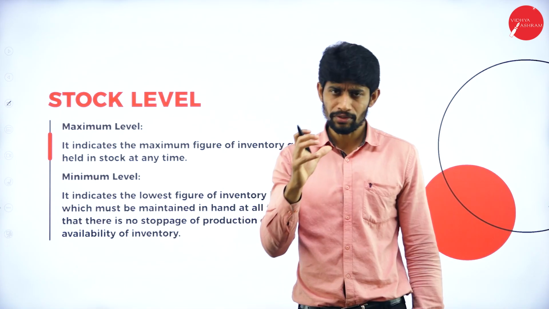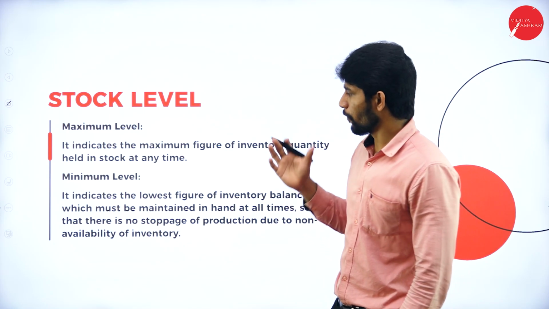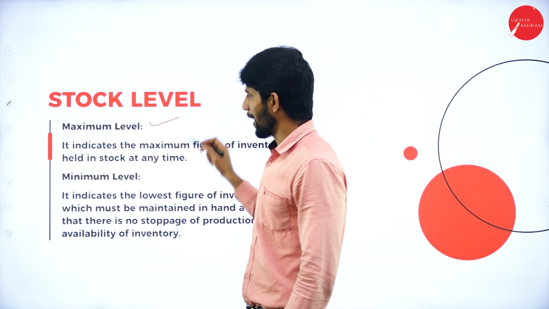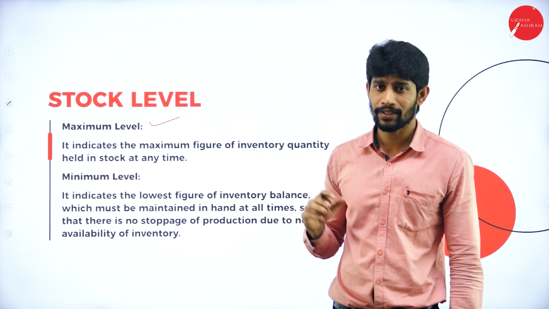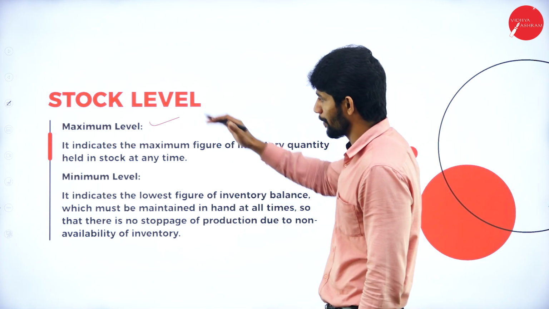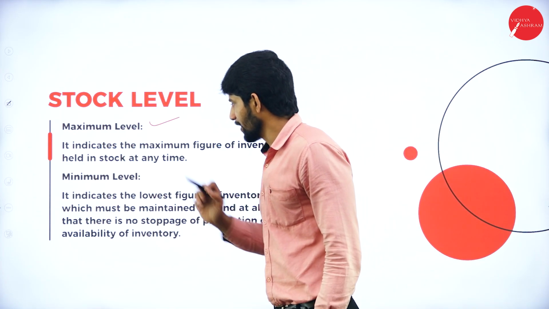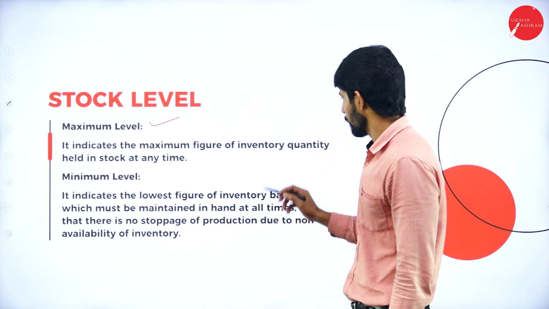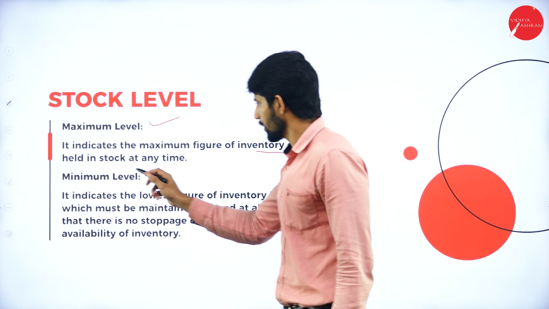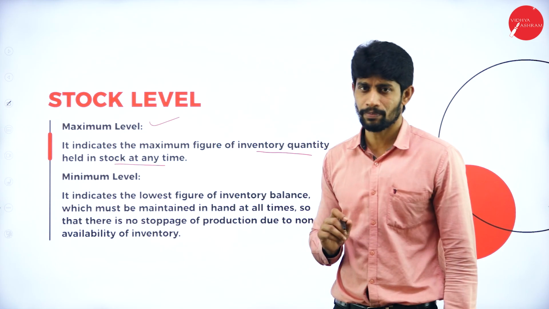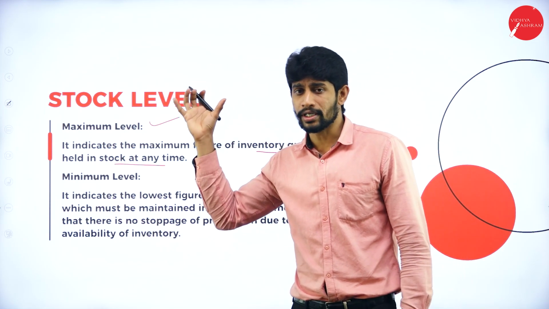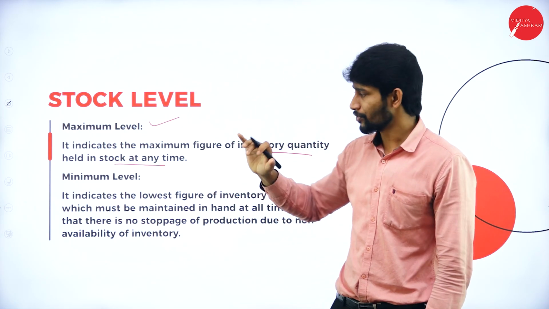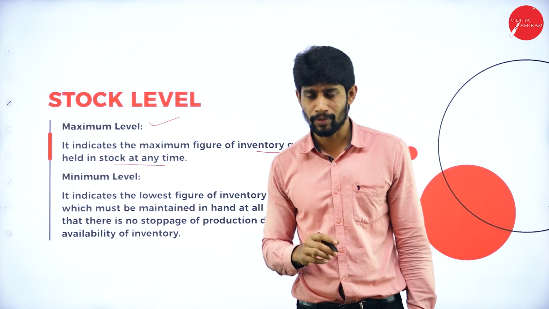Next, stock level. In stock level, mainly we have four types. The first is the maximum level. So what is this maximum level? It indicates the maximum figure of inventory quantity held in stock at any time. That means whatever maximum quantity they have held in a particular duration will be shown in the maximum level. For example,